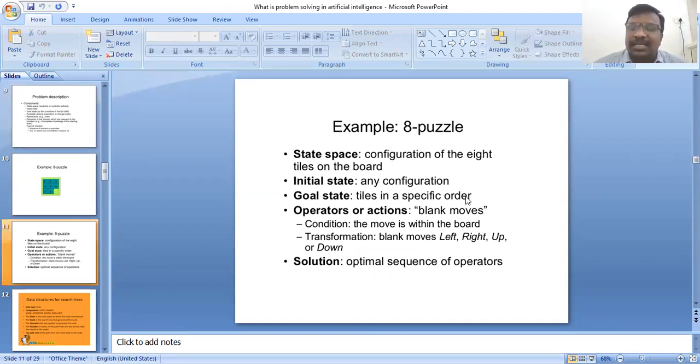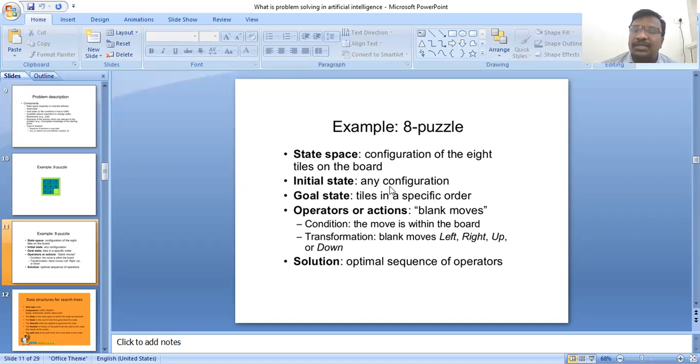Now briefly discussing the 8 puzzle problem. The states are configurations of the 8 tiles on the board. The initial state is any configuration. The goal state is the tiles in a specific order. The operator action is blank moves, with the condition that moves stay within the board. The transformation is the blank moving left, right, up, or down. This is the transformation of the process between the states.